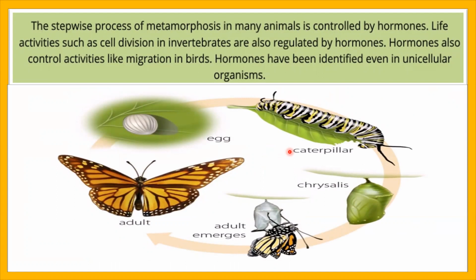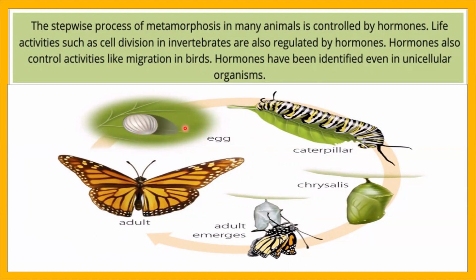Many processes are controlled by endocrine glands, which release hormones, and hormones control many processes in insects, in birds, in unicellular organisms, and also in plants. The stepwise process of metamorphosis: metamorphosis means an individual passes through different stages during their life cycle. In many animals, this process is also controlled by hormones.